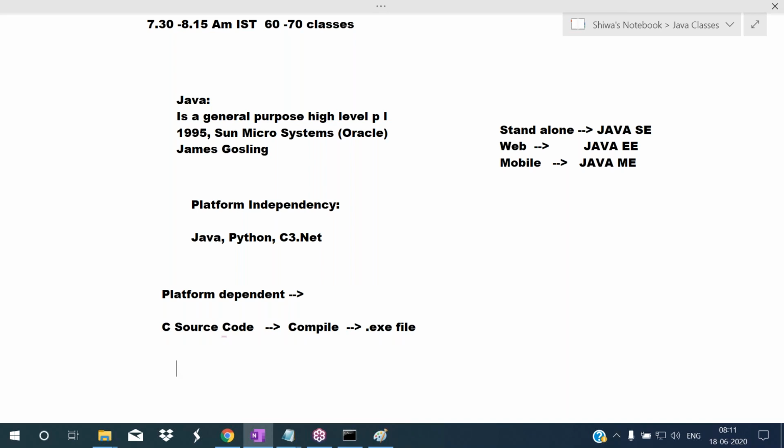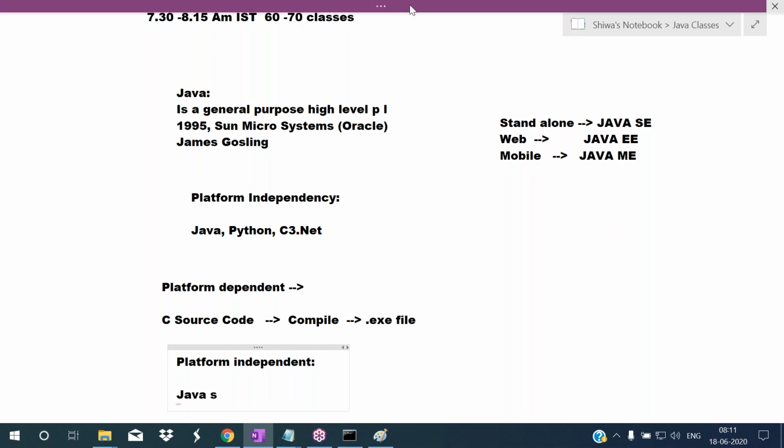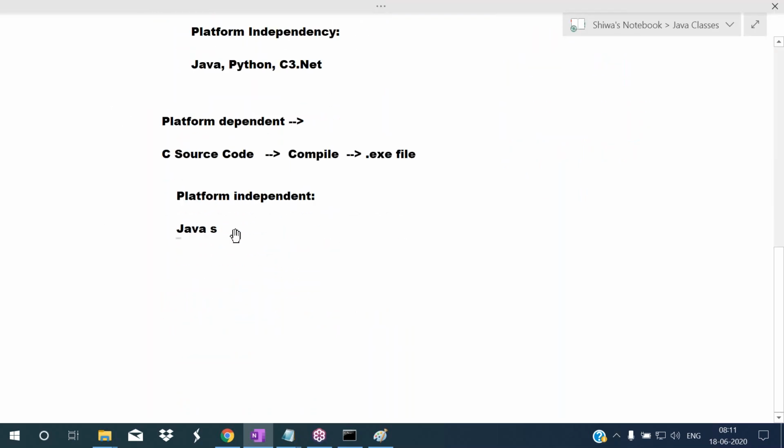Whereas in case of platform independent programming languages, for example, this is Java source code. When we compile this, it creates intermediate code. That is bytecode. So we give this bytecode to the client.